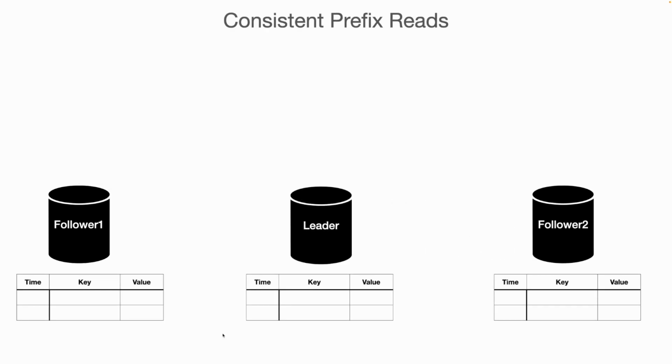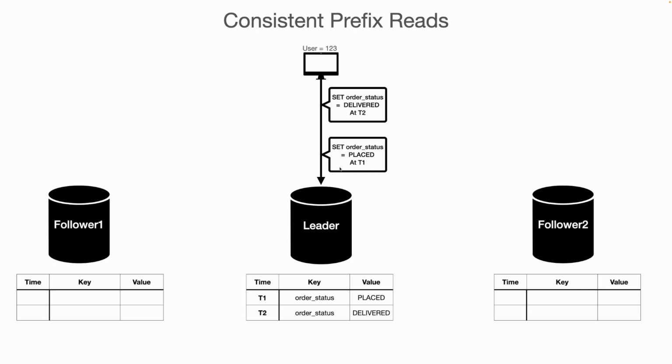Third is the consistent prefix reads. Let's suppose we have one leader and two followers, and these are the three data tables, and there is one client 123 making a write request to this leader. The write request sets the order status placed at T1 time, and sets the order status equal to delivered at T2 time. According to our business rule, an order is first placed, then we can mark it delivered. In the same sequence we have written in our leader database: at T1 order status equal to placed, and at T2 order status equal to delivered.